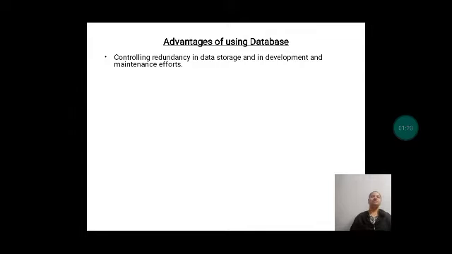In the traditional approach, each user group independently keeps files regarding the students. The course registration personnel will have their own files, and the accounting officer will also have their own files regarding the students.